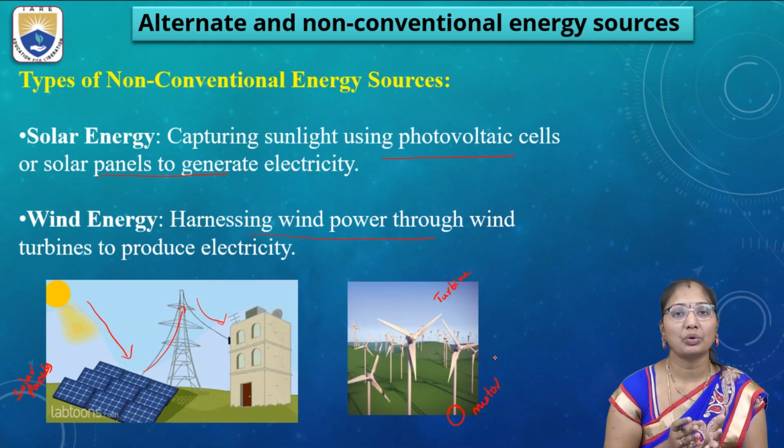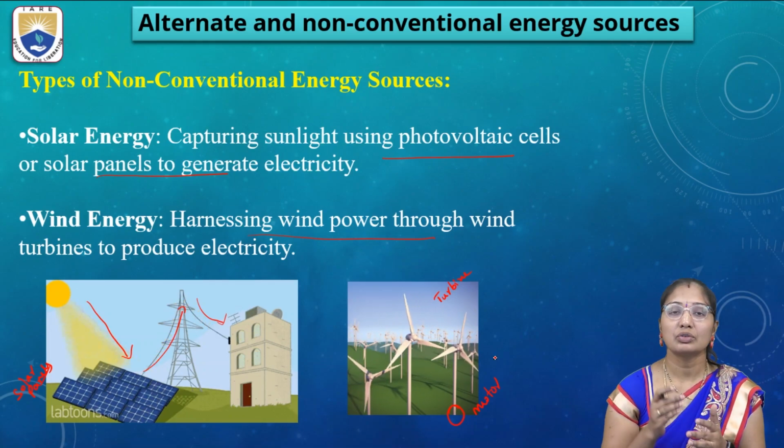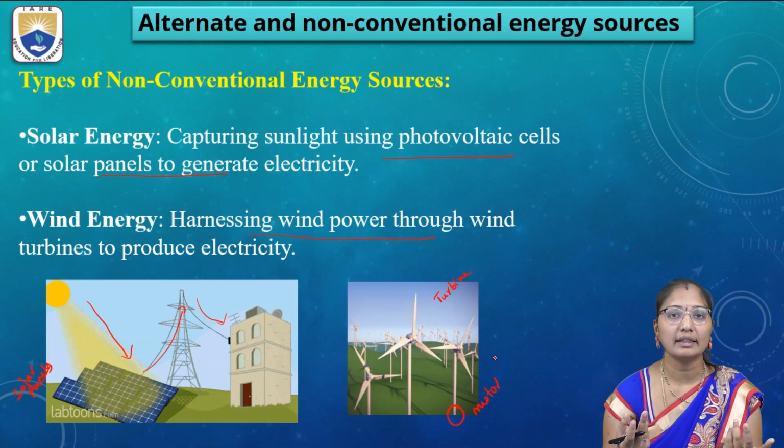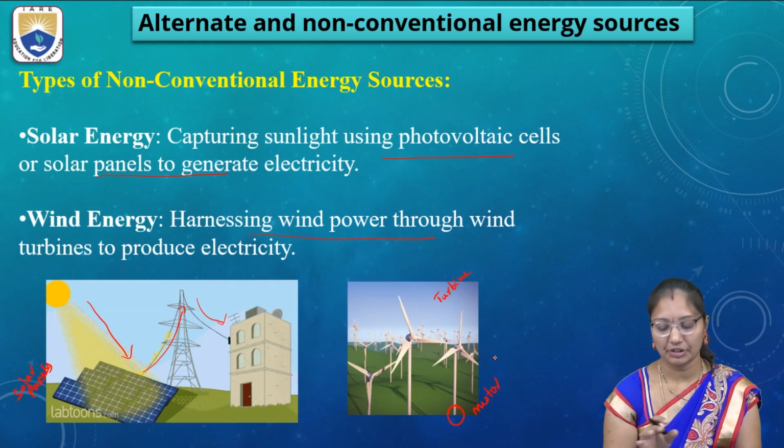So solar energy and wind energy are renewable energy sources, which won't give any greenhouse gas emission during the process of usage or during the process of this electric power generation.